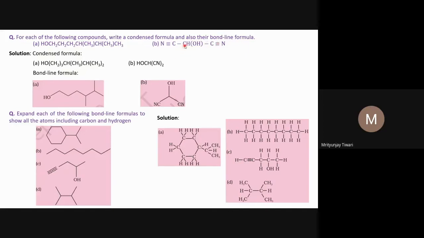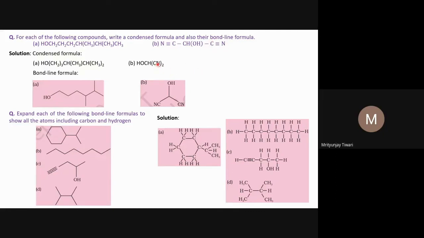This is NC, this is CN, this is also CN, so two CN groups are there, so we can make this CN twice, and this is CHOH. One can write initially OH, CH, CN twice, or CN twice, CHOH. Anyway, all the formulas are the same, so we usually write HO, CH, CN twice, or CHOH in parentheses, then we have to write again CN twice.